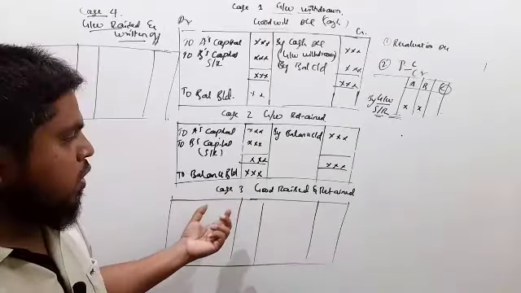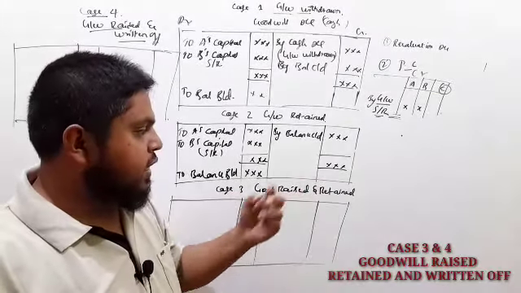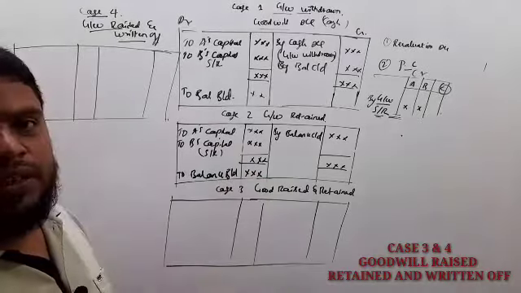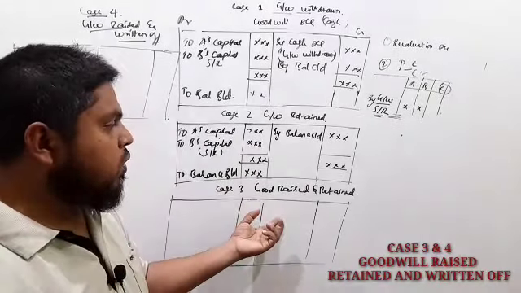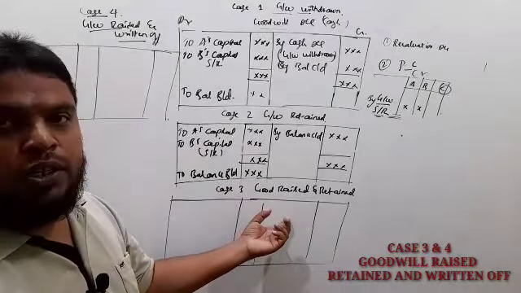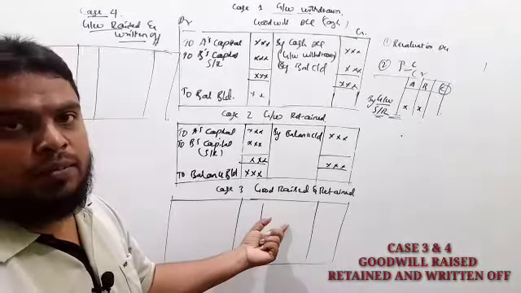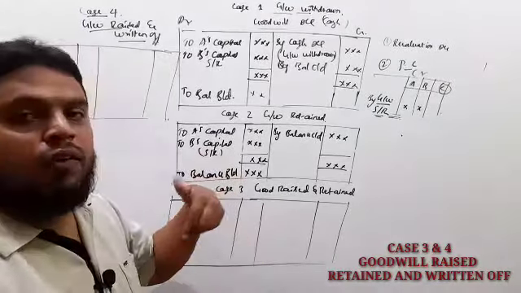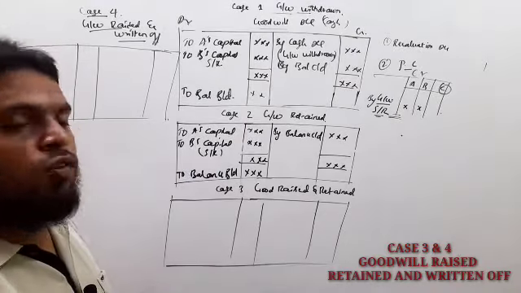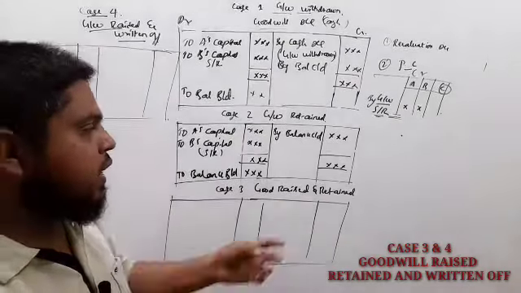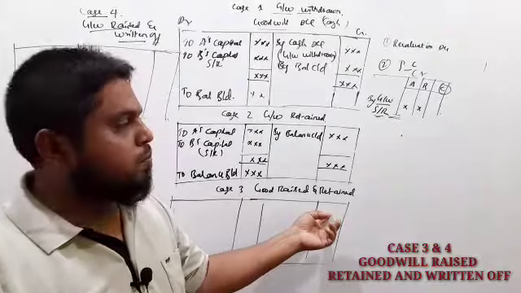Case 3: goodwill raised and retained. In this situation, the goodwill amount is not brought by the new partner in the form of cash, but after the admission of a partner, the goodwill amount is going to rise and be retained in the business.